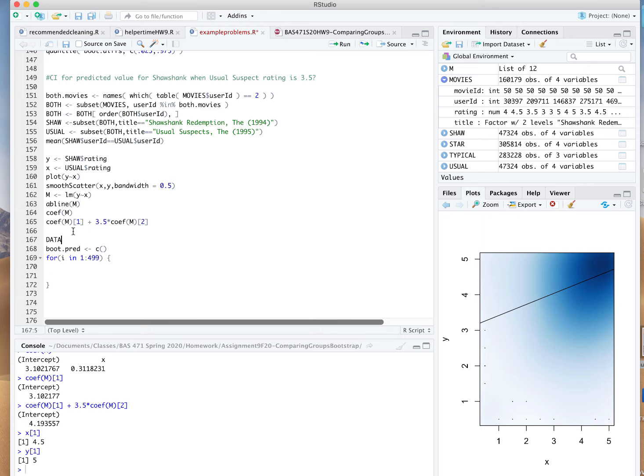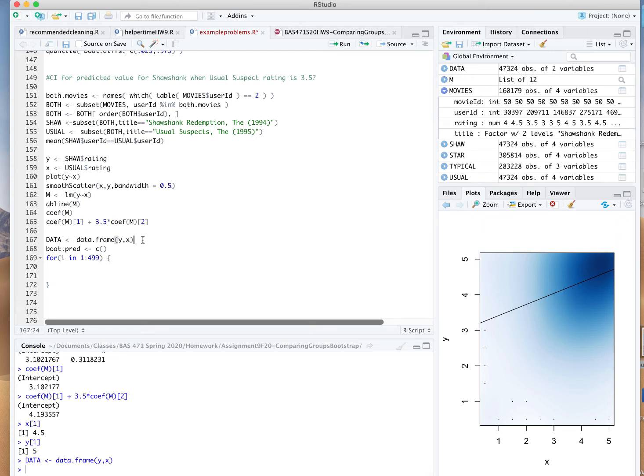So what I'm actually going to do is define a data frame where the first column is X, the second column is Y. So this way, the very first person in the data set rated the usual suspects a 4.5, Shawshank 5. Fifth person in the data set, 5 for both. Fourth person in the data set liked usual suspects a little bit more. And when I bootstrap, what I'm going to do is pick rows of this data set at random. That way I can keep the matching between the X and the Y values consistent. Each row in this bootstrap data frame will still contain pairs of observations that I saw in my original data.